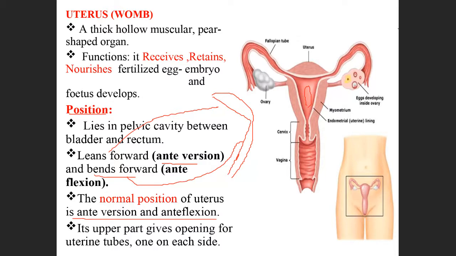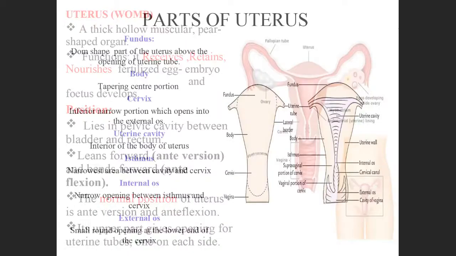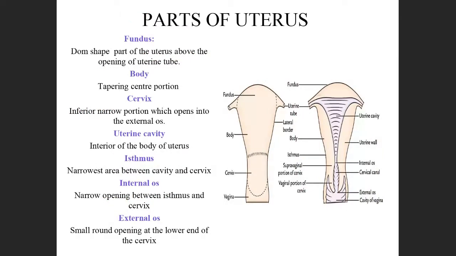And the normal position is a combination of these two, anteversion and anteflexion. And in the upper part of the uterus, you have two openings. These openings are for the uterine tubes, on each side, right and left side.